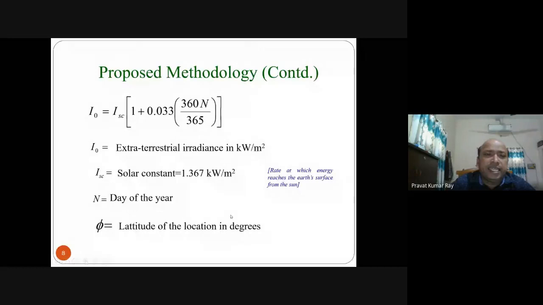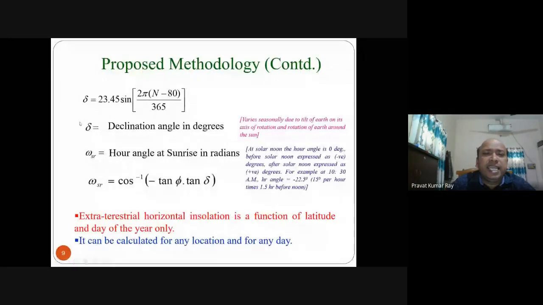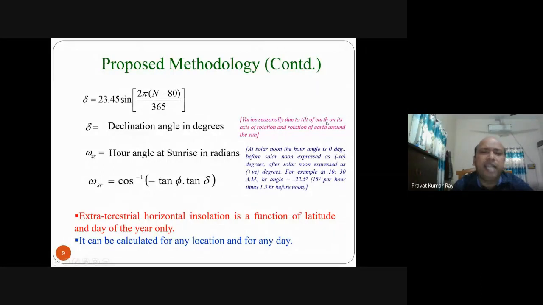Then next is delta, that is the declination angle in degrees. What is solar declination angle? Declination angle varies seasonally due to the tilt of the Earth on its own axis of rotation and the rotation of the Earth around the sun. That's why the delta value varies from season to season. So what is the delta value on a particular day? You can find it from this expression, by putting in the day number.